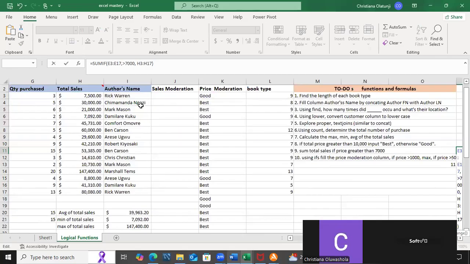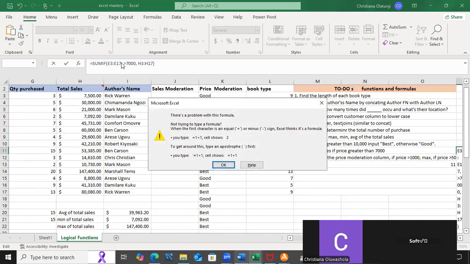I think there's a mistake somewhere. Okay, we have a problem. I'm trying to type the formula.